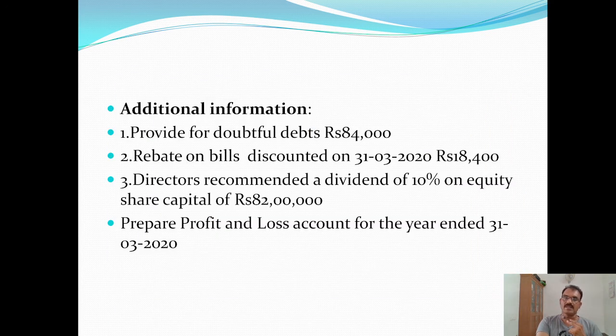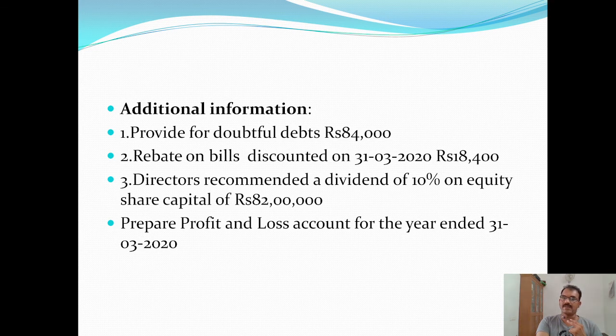Additional information: provide for doubtful debts 84,000. Rebate on bills discounted on 31st March 2020, 18,400. So it is the closing rebate on bills discounted. It is deducted from discount received.